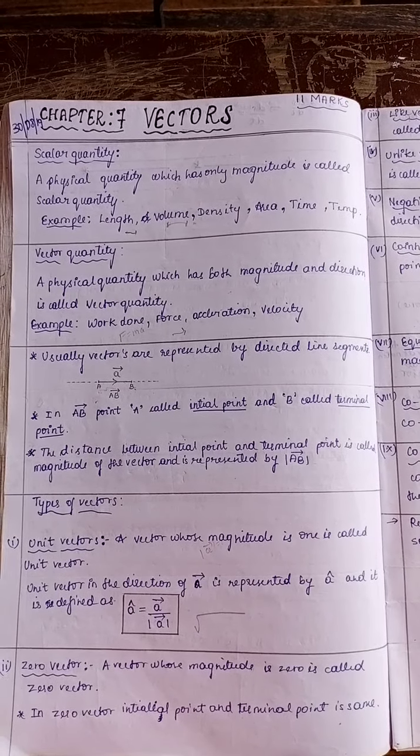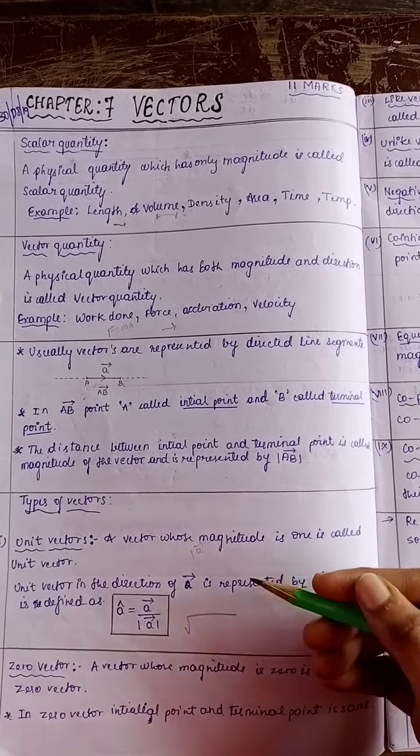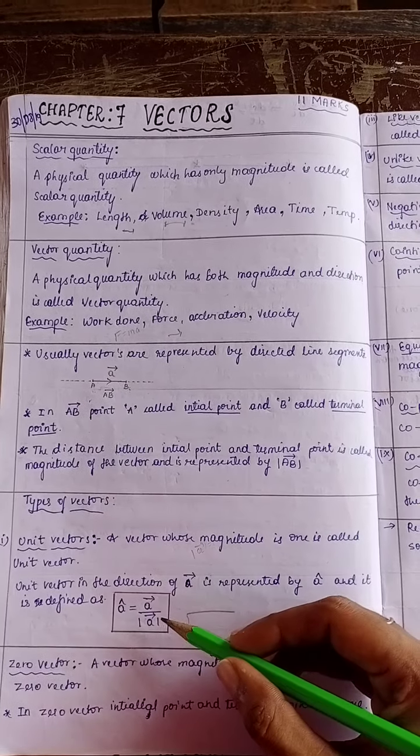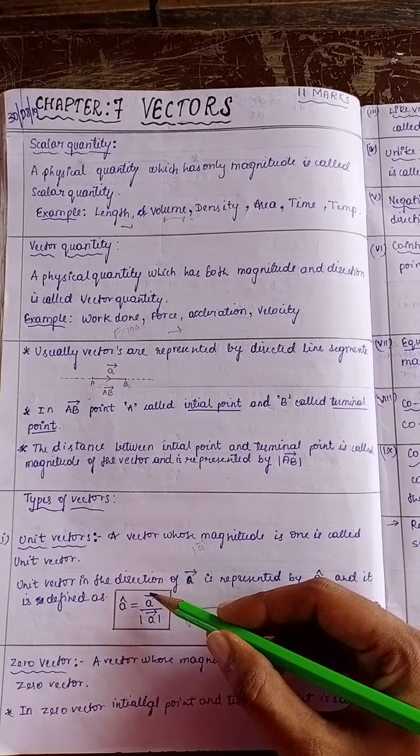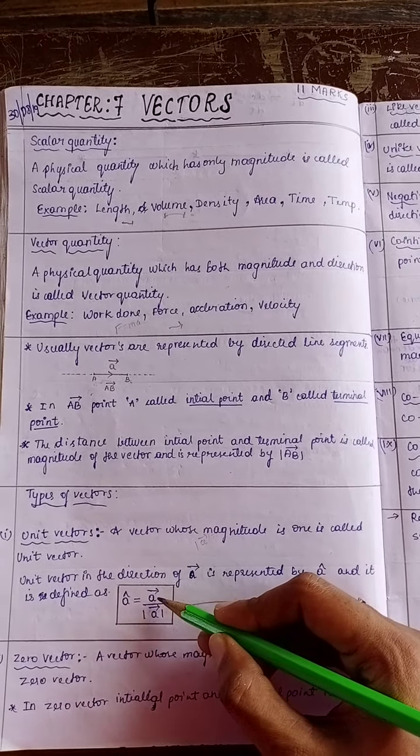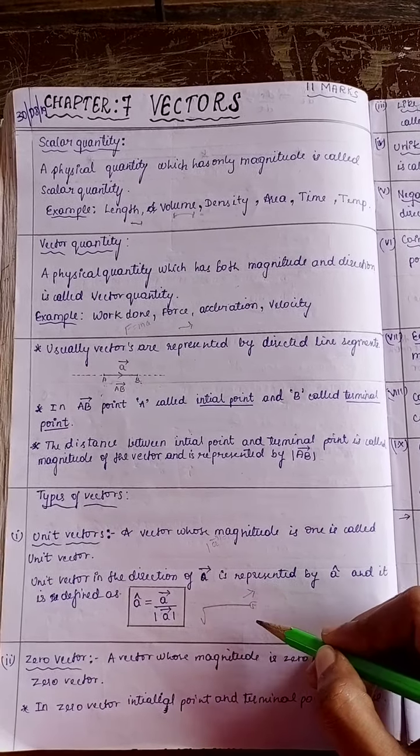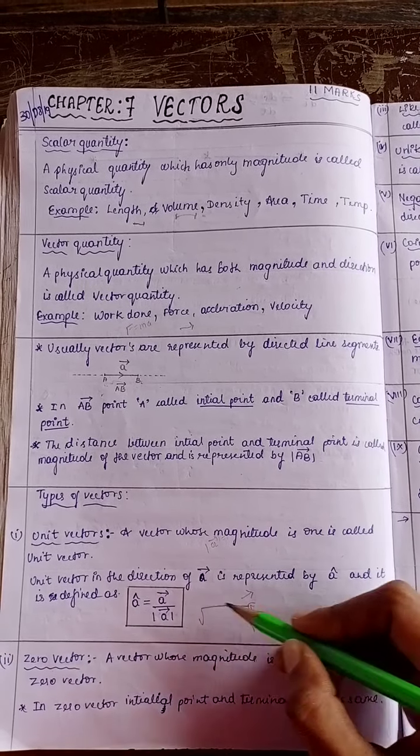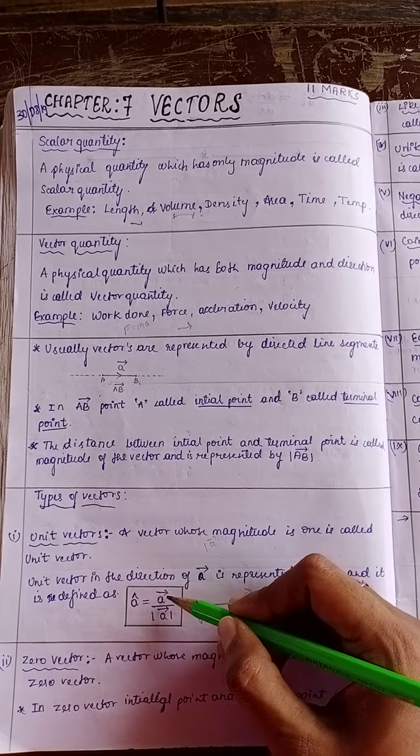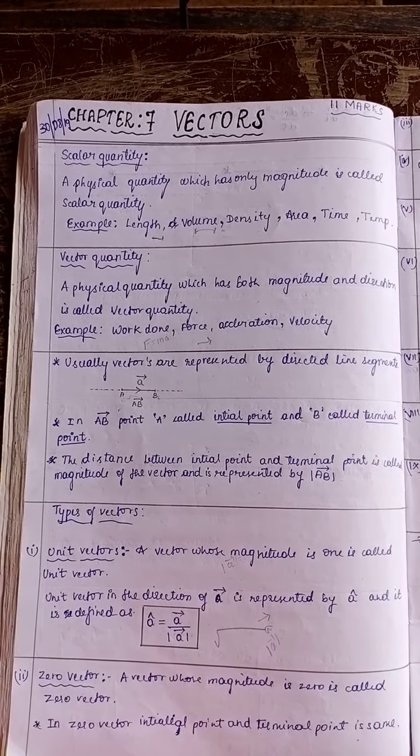For the unit vector of any directed vector a: if a is any vector, then the unit vector is denoted by a cap. How to find a cap? a cap is equal to vector a divided by the modulus of vector a. Here a is any vector. After we find the modulus of a, a cap is a unit vector. By using the formula a cap equals vector a divided by modulus of vector a, we can find a unit vector. Unit vector means its magnitude is 1.